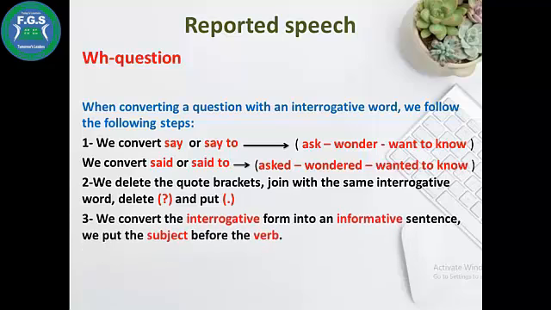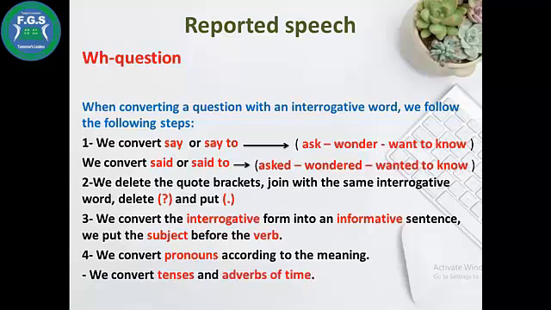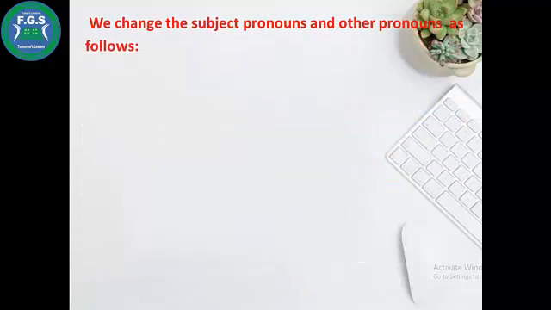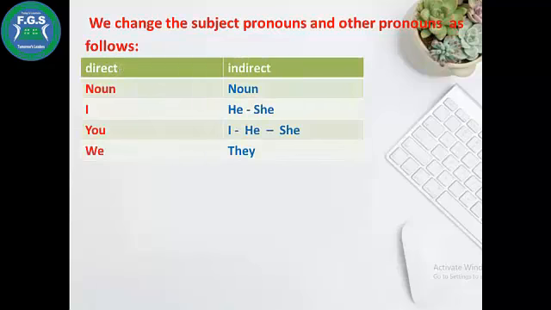Number 3, we convert the interrogative form into an informative sentence. We put the subject before the verb. This is an important step. We convert pronouns according to the meaning. We convert tenses and adverbs of time. We change the subject pronouns and other pronouns as follows.